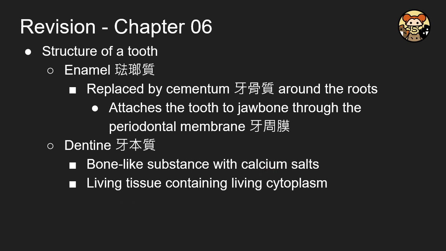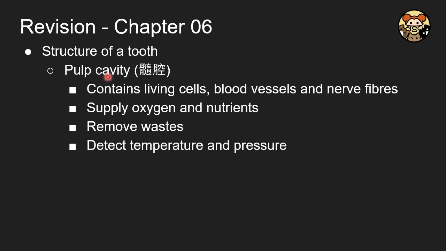but it is living tissue, which means that you have to continuously provide energy and food to it. That's why you have the pulp cavity, containing blood vessels and nerve fibers. It supplies the necessary nutrients for the living tissues and also removes the waste produced. It also contains detectors for detecting temperature and pressure.